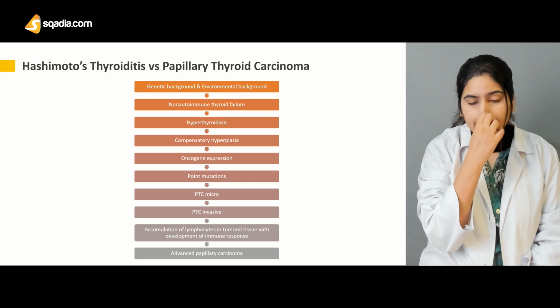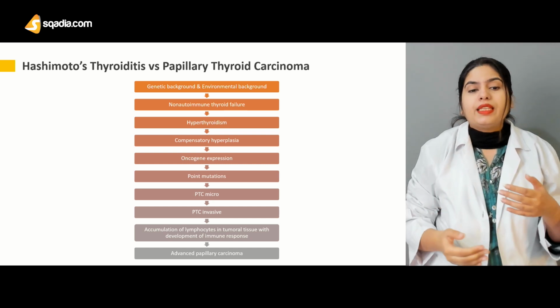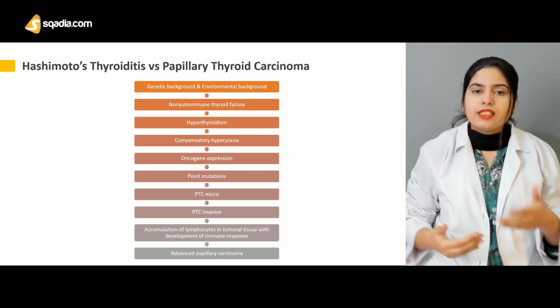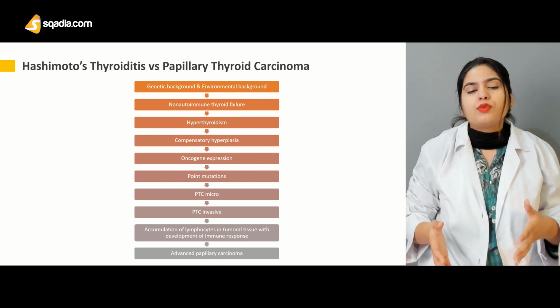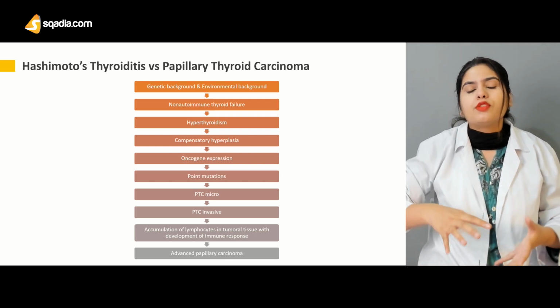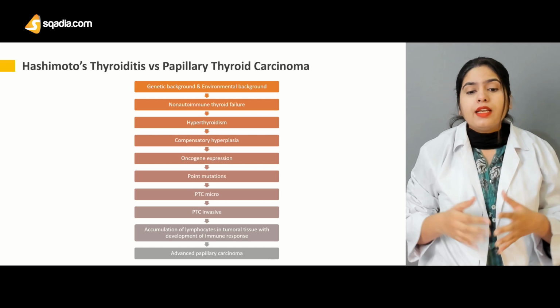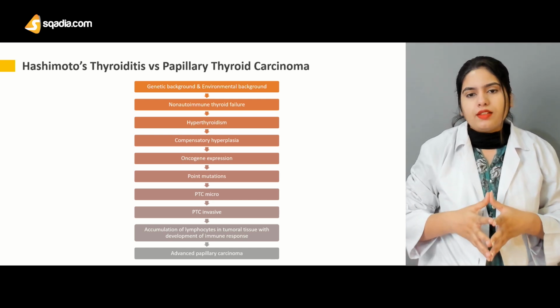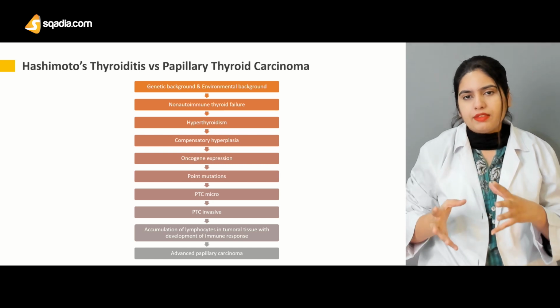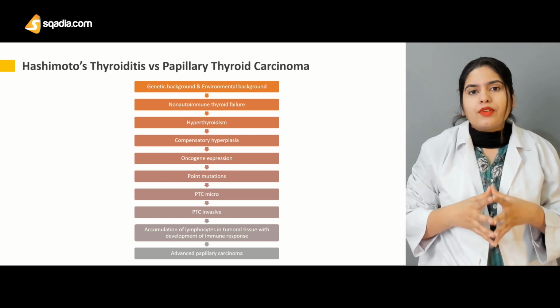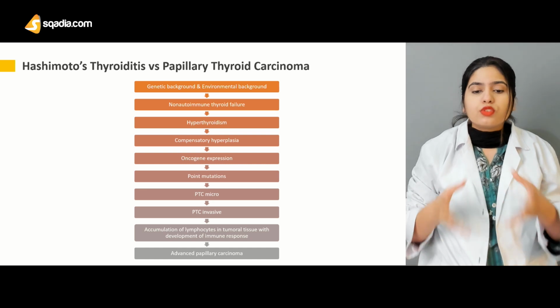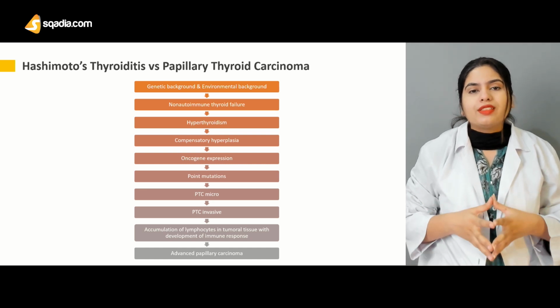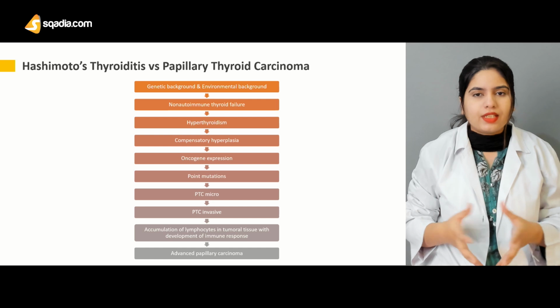Now you can see that there are gradual changes, some of which are due to the genetic background and some due to environmental reasons, like oncogene expression and point mutations. These are the changes that are mostly due to environmental reasons. And also it is found through studies that this oncogene expression and point mutation increase because of Hashimoto's thyroiditis.